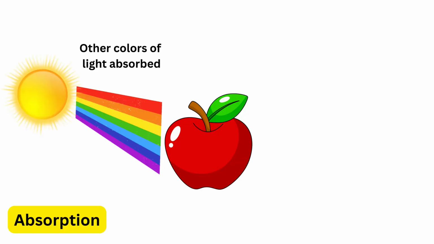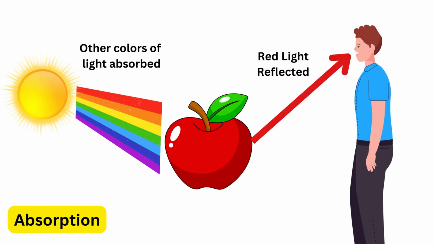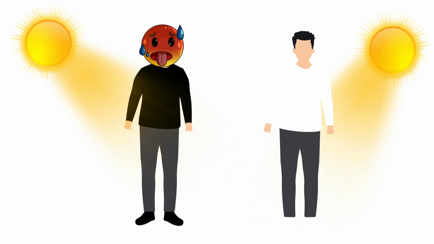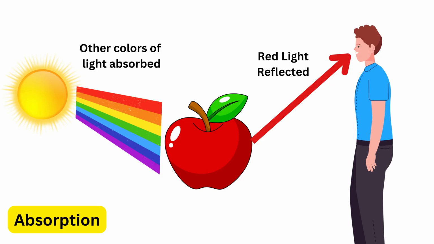Absorption. Absorption happens when a wave, instead of bouncing off or passing through a material, gets its energy taken up by that material. You can feel this easily on a hot day. For example, a black shirt absorbs much more sunlight and feels hotter, while a white shirt reflects most of it and stays cooler. Different substances absorb different wavelengths of light, and that's why objects have colors. They absorb some colors and reflect others. In sound, soft materials like curtains or foam absorb sound waves and reduce echoes in a room.